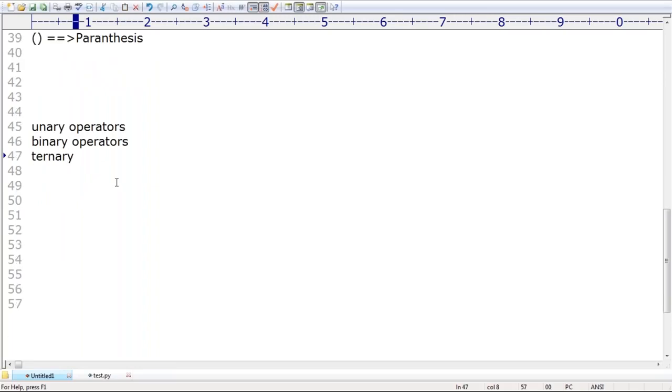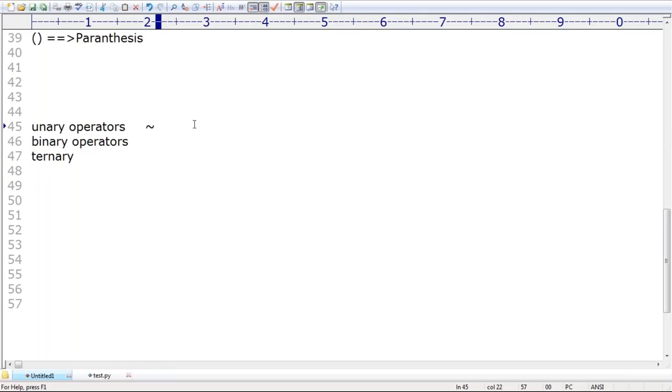In any programming language, what is a unary operator? Do you know the complement operator, the Boolean complement operator? Something like that.